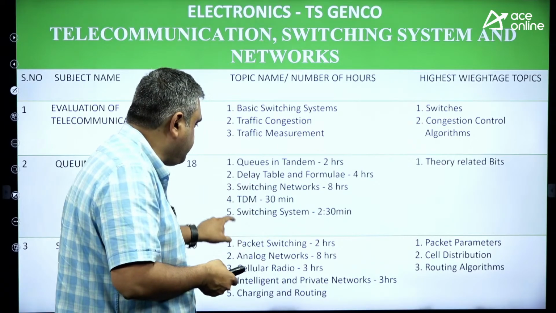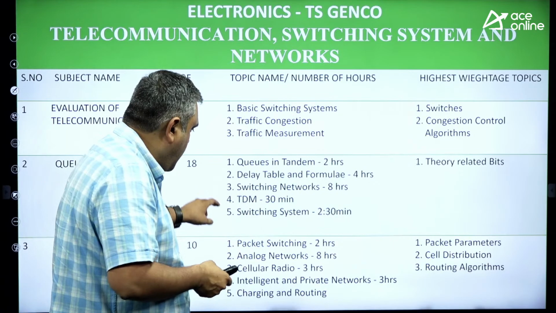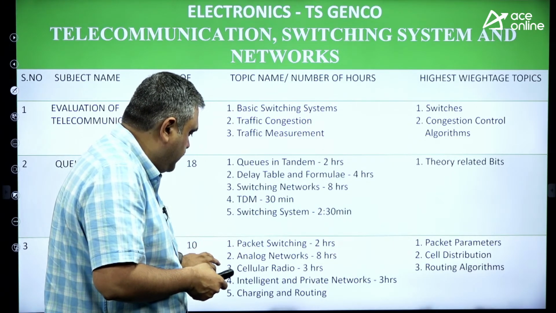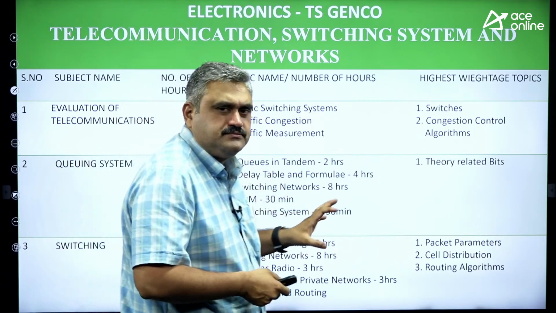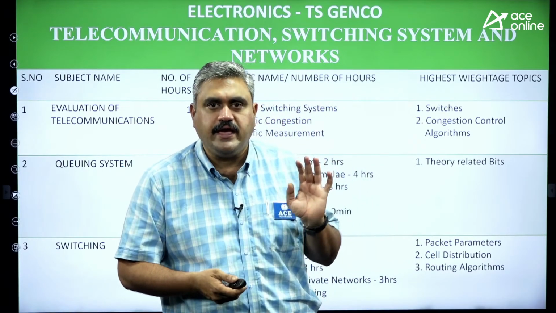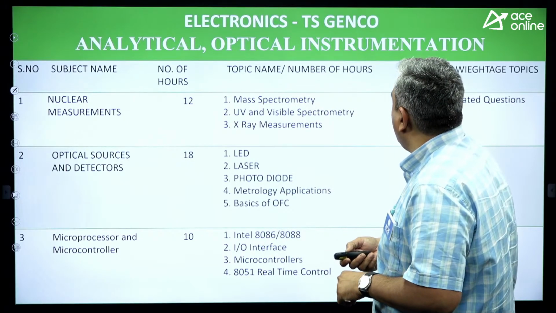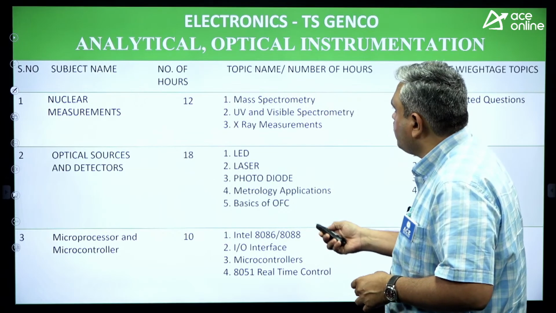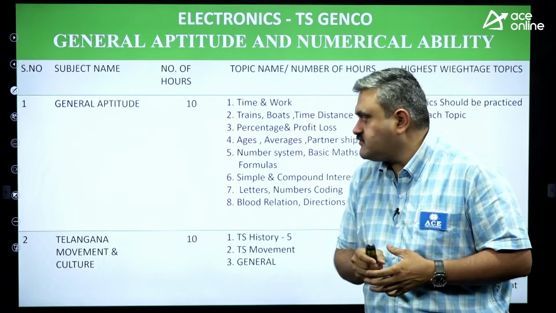Different types of switching networks, time division multiplexing and switching systems, okay. And finally we are having packet switching, analog networks, cellular and charging and routing. So these areas are also mostly theoretical. So try to focus more on theory in this particular area, okay. And last one is analytical, optical and instrumentation part. Sorry, I have covered this part. And general aptitude and numerical ability, this is the last one.